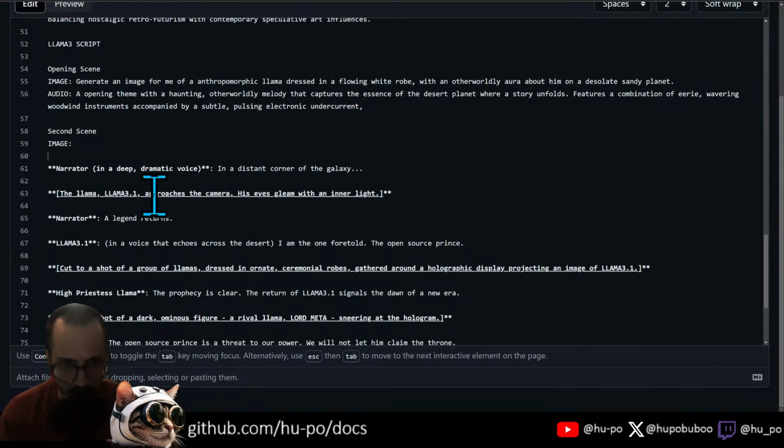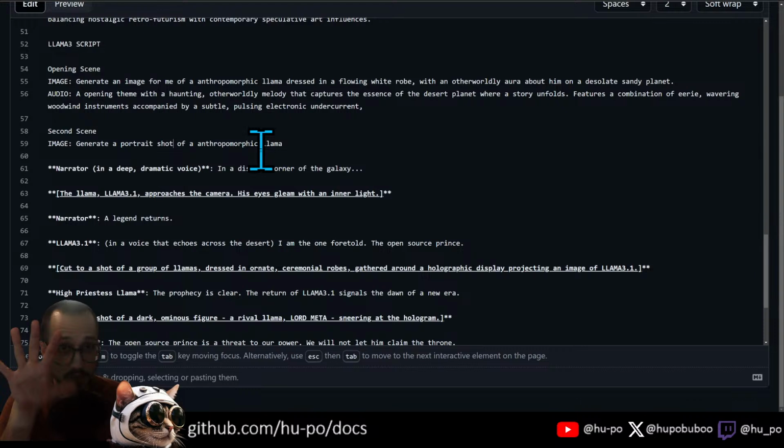His eyes gleam with inner light. Okay, so let's do generate an image of an anthropomorphic llama. Generate a portrait shot. I think it's whenever you want the shot right in front. All right, here we go. Ambient down tempo. I like that.